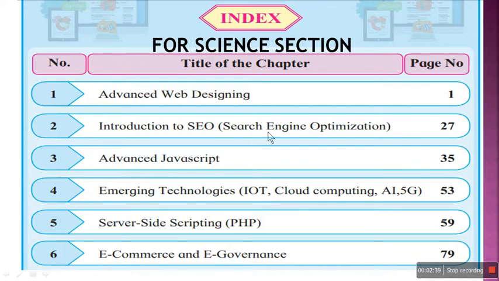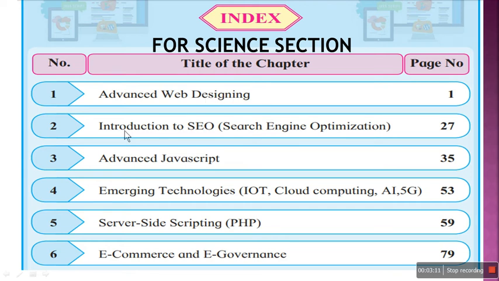Now for science section, they have given 6 chapters, out of which first chapter is advanced web designing. This is the continuation of our standard 11 textbook, chapter number 3, improvise web designing. We have seen that chapter in which we have learned HTML. So it's a continuation part of that chapter. We'll be learning advanced HTML features, that is HTML5. Then we'll be also learning CSS, cascading style sheet, in this chapter.